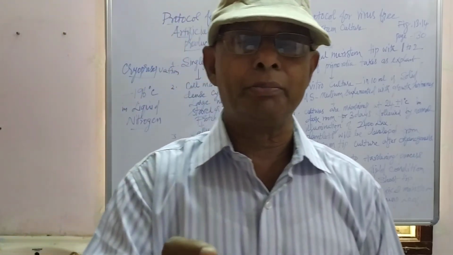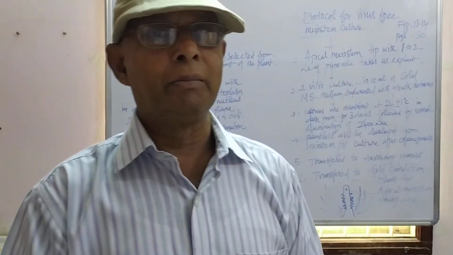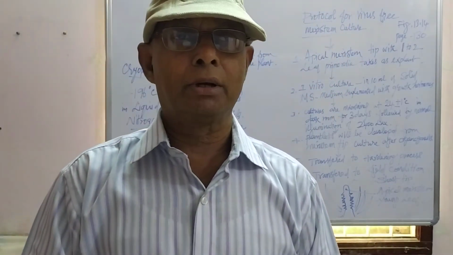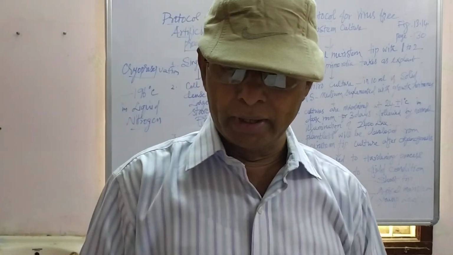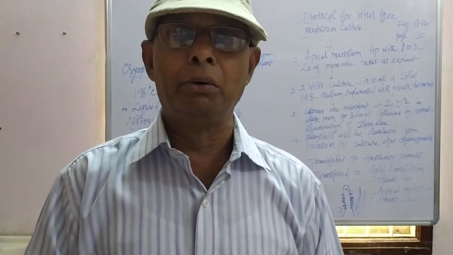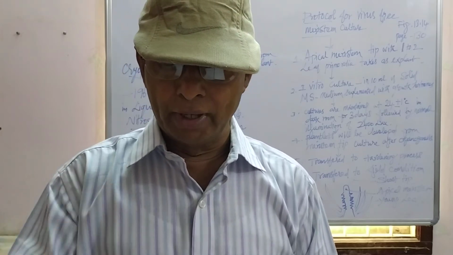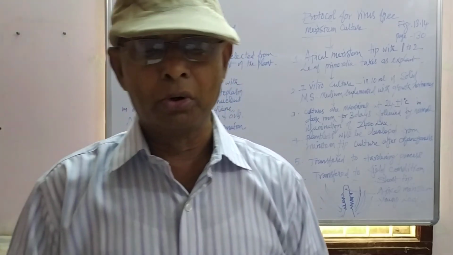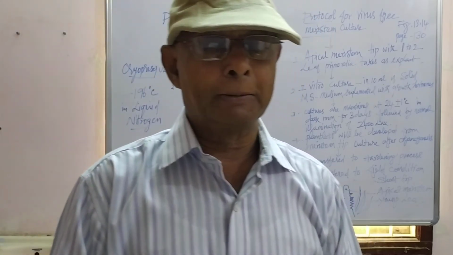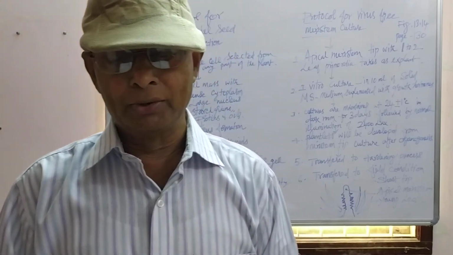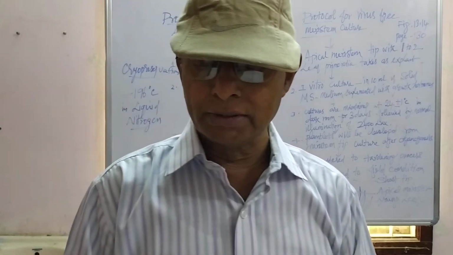What is the dormancy period? The resting period of the seeds is called the dormancy period. Here the dormancy period is much reduced, so growth will be very fast. The growth will be very, very fast with a short life cycle. So these are some of the advantages of artificial seeds.